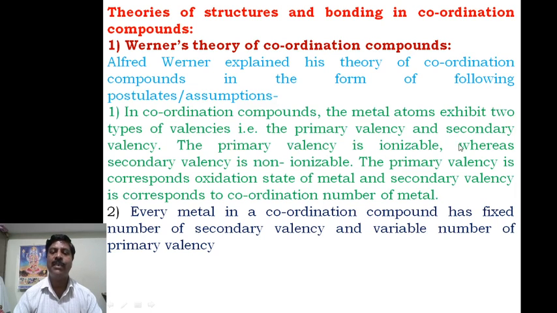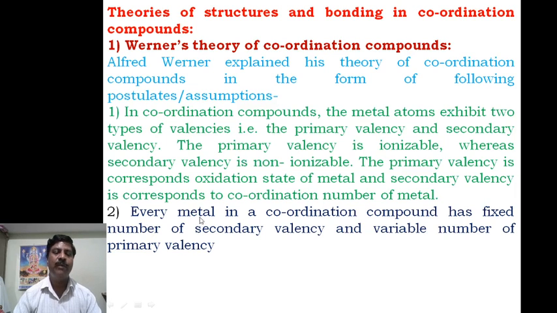One is primary valency, another is secondary valency. Primary valency is ionizable valency, whereas secondary valency is non-ionizable valency. The primary valency corresponds to the oxidation state of the central metal atom, whereas secondary valency corresponds to coordination number. These are the first postulates.